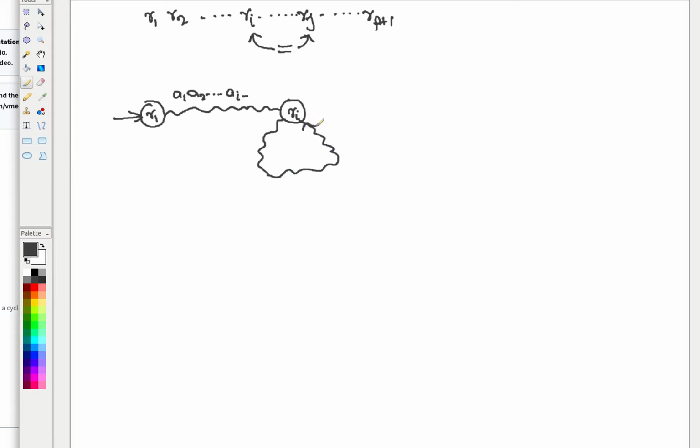A zigzag would show that multiple states are involved there. What substring am I consuming here? I am consuming Ai up to Aj minus 1. After processing Aj minus 1, I reach Ri, and after that I can consume the remaining string.